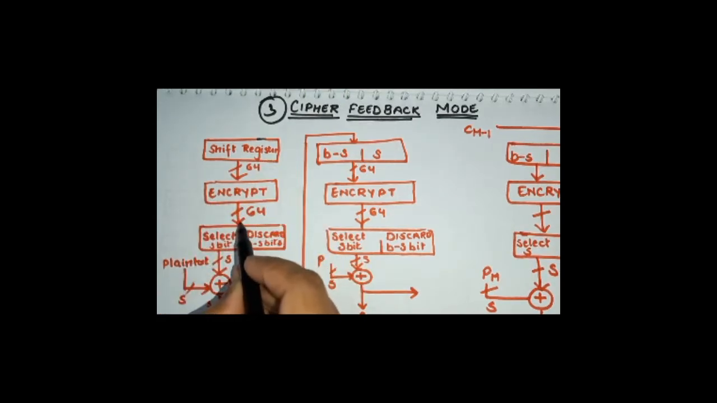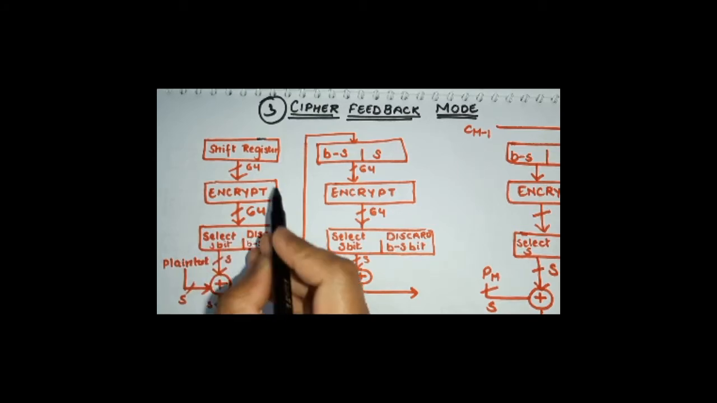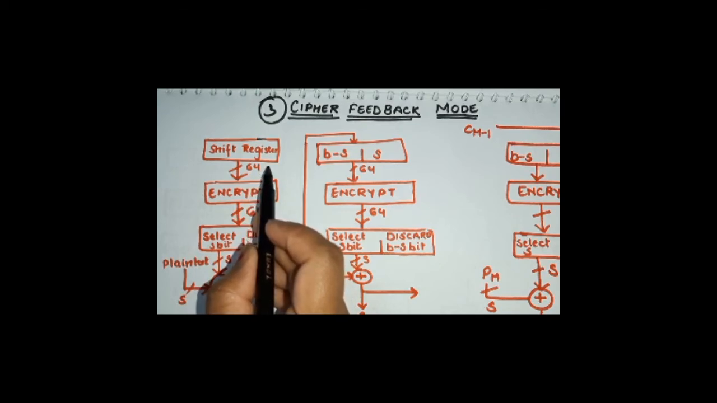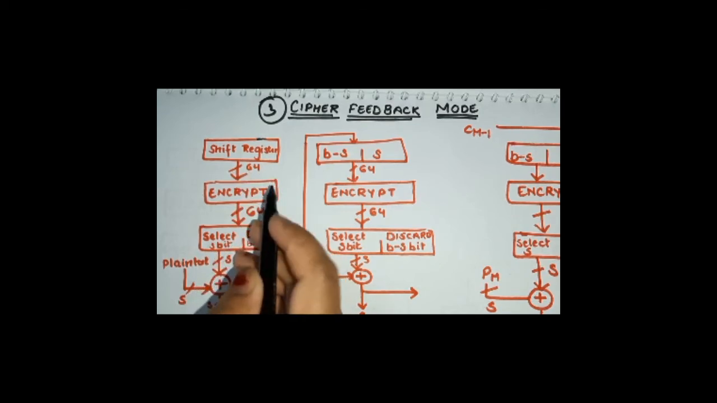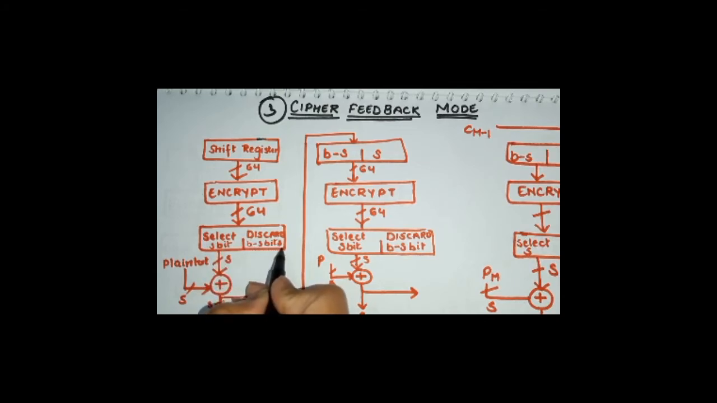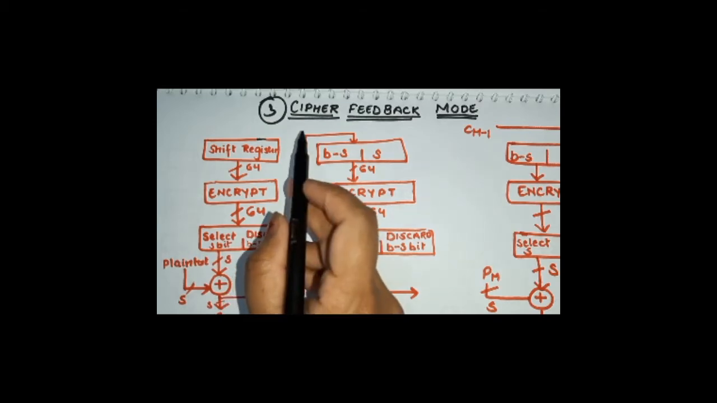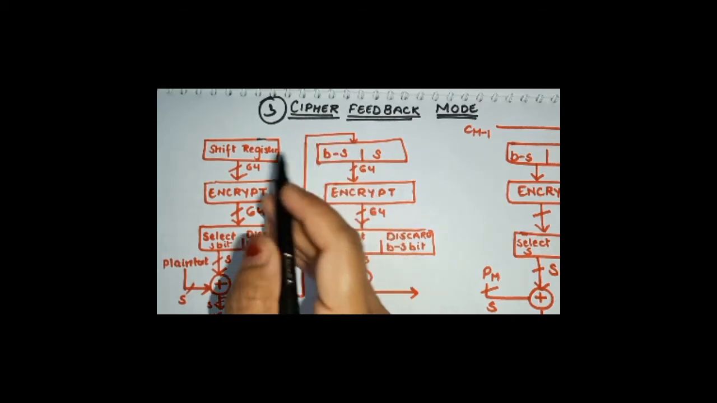After getting encrypted, only some of the bits will be selected, and the other bits will be discarded, right? If 64 is the total B bit, S bit will be selected and B minus S will be discarded. After selecting the S bits, we'll then be performing XOR operation with the plain text and then generating the output. And this output will then be serving as the feedback to the next round,